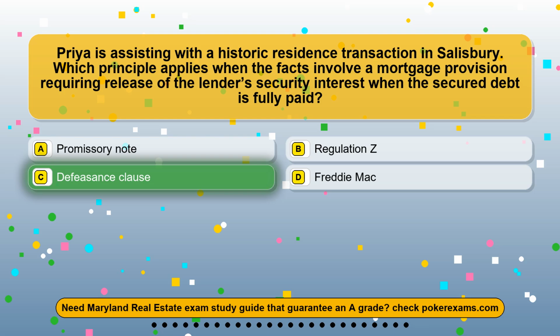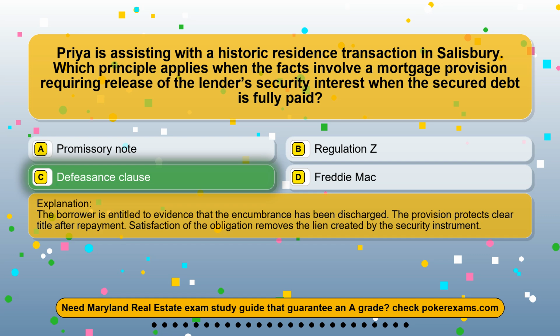The correct answer is option C, defeasance clause. The borrower is entitled to evidence that the encumbrance has been discharged. The provision protects clear title after repayment. Satisfaction of the obligation removes the lien created by the security instrument.